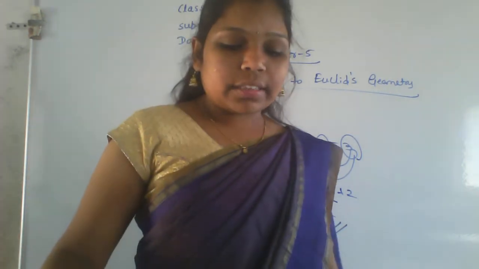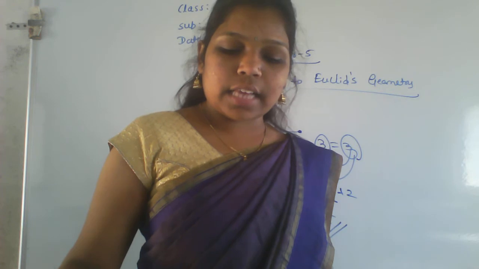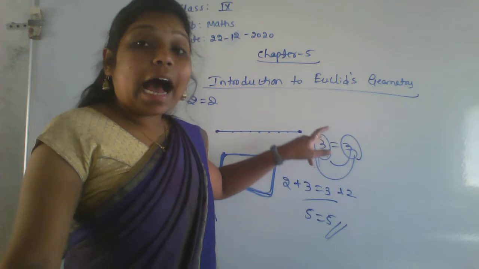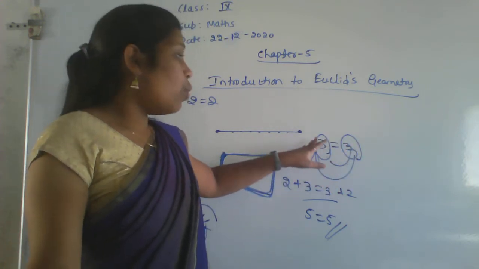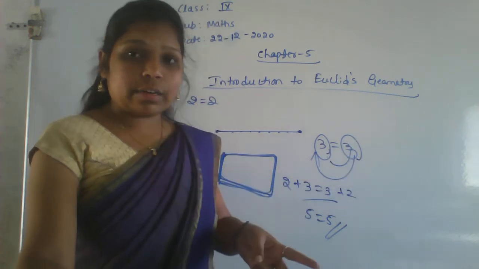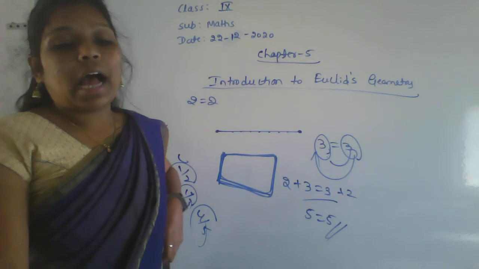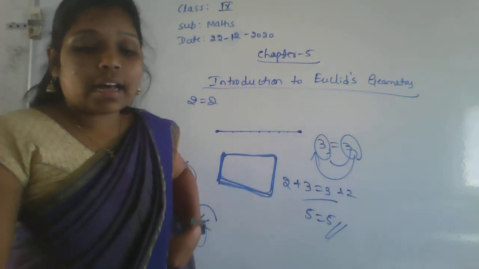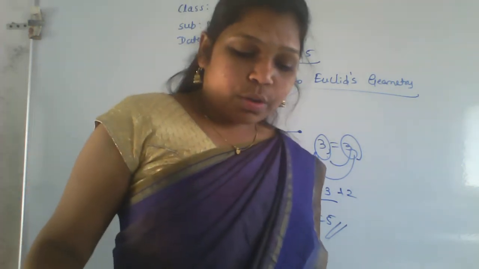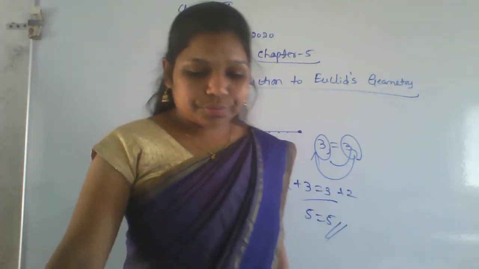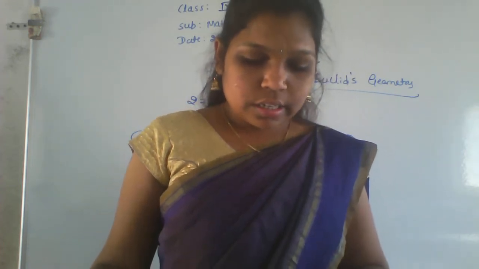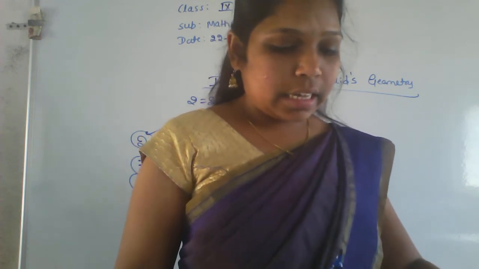And seventh one, the things which are halves of the same things are equal to one another. See here, this 3 is equal to 3. This is one thing, and half of this means 3 by 2 is equal to 3 by 2. Again you are getting an equal only, right? So the things which are half of the same thing are also equal to one another. That is the meaning of that sentence. So these common notions refer to magnitude of some kind. These are some axioms given by Euclid.